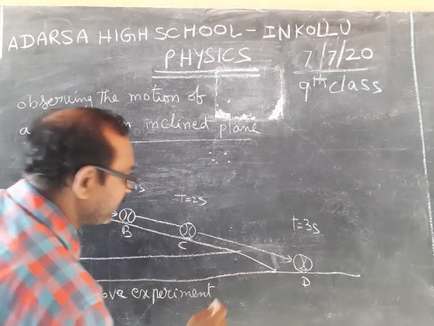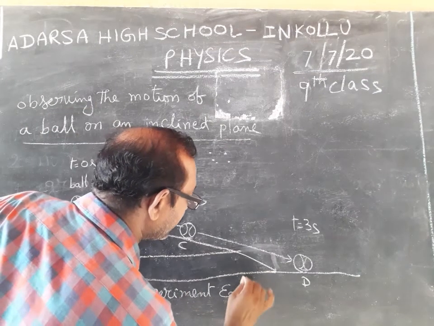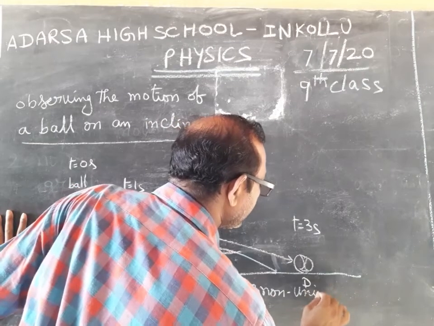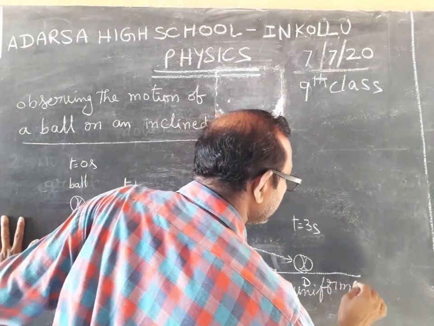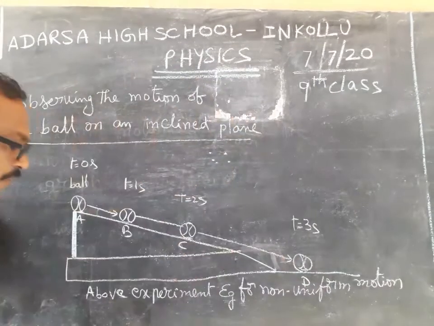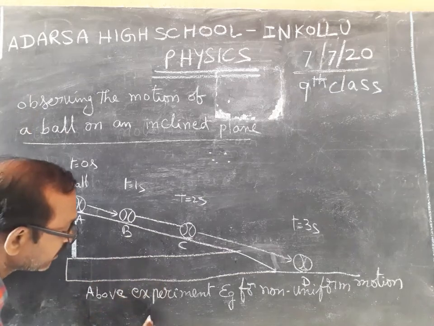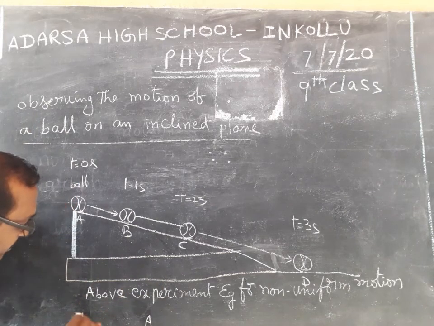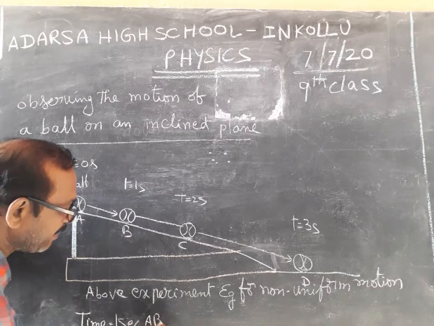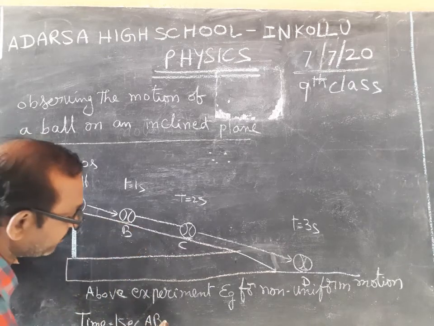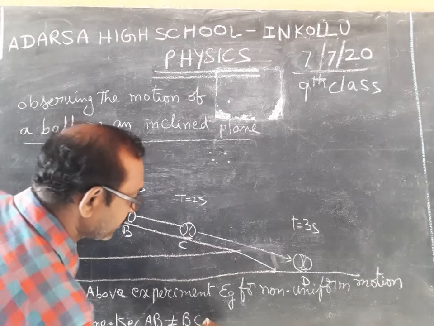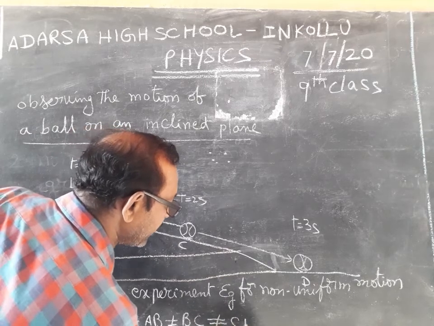Above experiment, example for non-uniform motion. Non-uniform motion. That means time is 1 second. The distance between A and B is not equal to B and C, not equal to C and D.